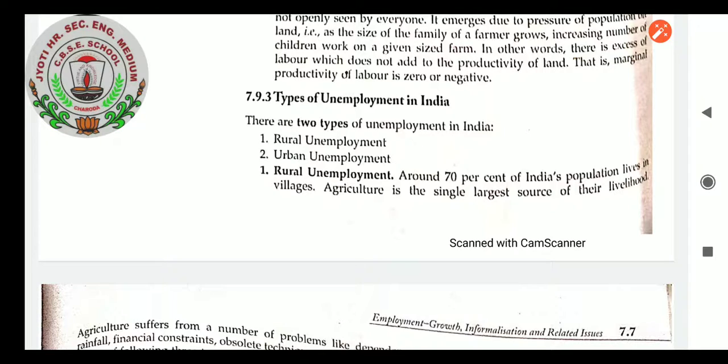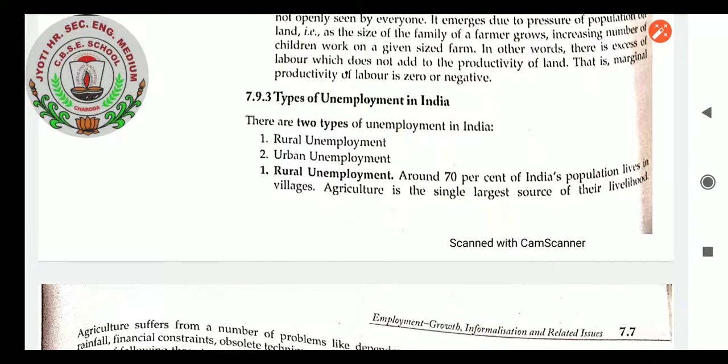Today we will continue from what we learned in yesterday's class, that is, the types of unemployment we completed in the class. Disguised unemployment was the last topic discussed. So in today's topic we will continue after disguised unemployment. What types of unemployment are there?